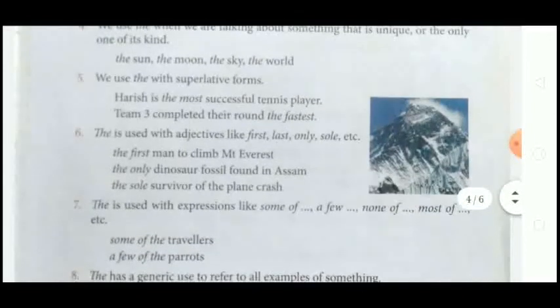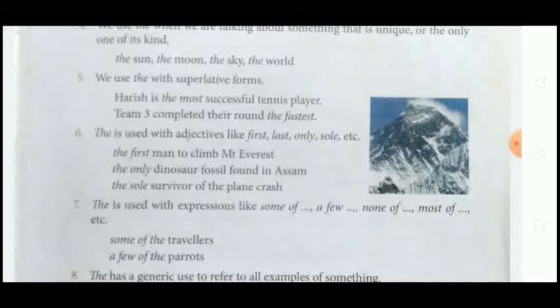Rule number 6. The is used with adjectives like first, last, only, sole, etc. Okay, when there are adjectives like first, last, only, sole, we use the. See, for example, the first man to climb Mount Everest.